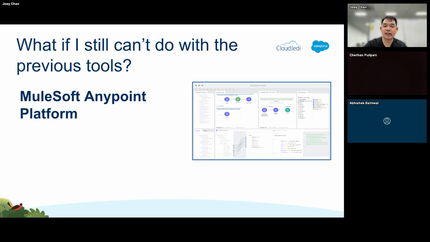And for the most part, the challenge, of course, here is that there's a much higher learning curve. Not everyone would necessarily be a MuleSoft developer or MuleSoft architect, right? So a big part of it is understanding when it matters to use which tools. So, like I mentioned, we have complex integration needs, and a lot of it is understanding when do you want to leverage the capabilities of your Salesforce admins, your consultants, in being able to build integrations themselves rather than having to wait for, let's say, developer and MuleSoft architects to be able to build really simple integrations, right? It doesn't necessarily make sense to have to build everything in Anypoint platform.